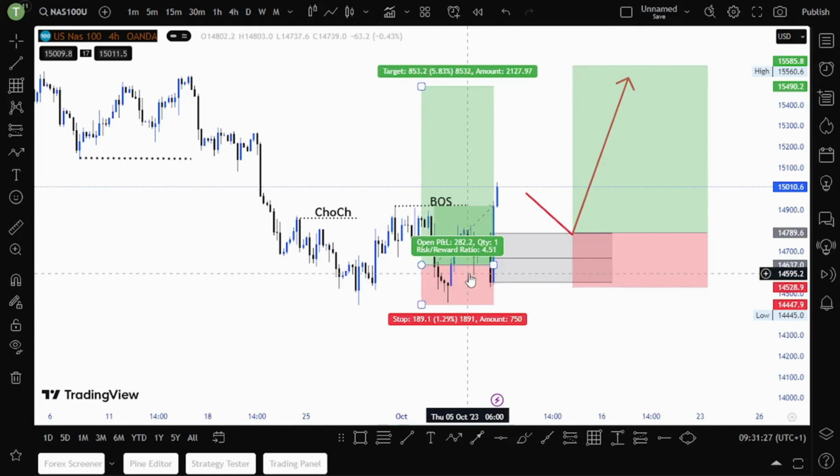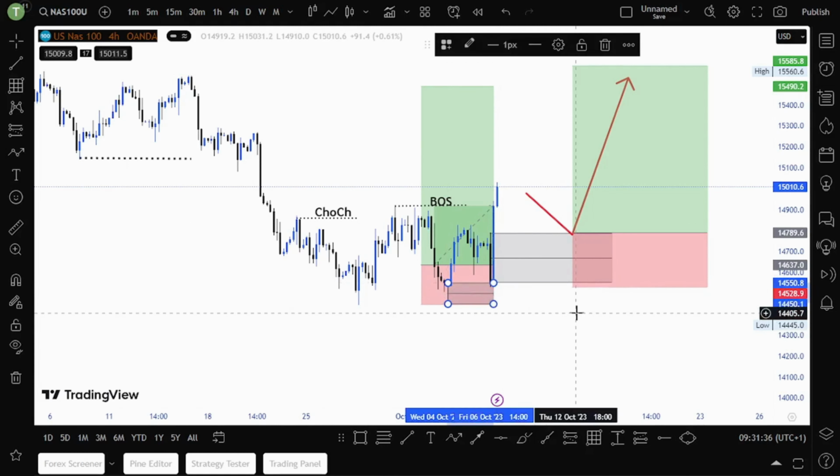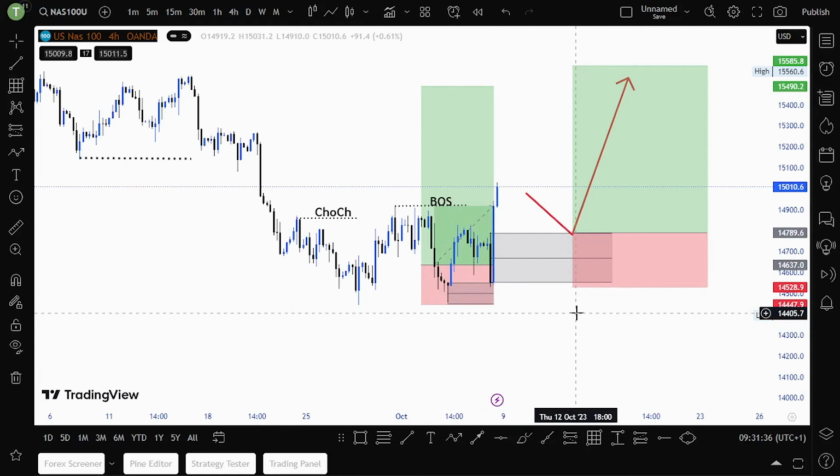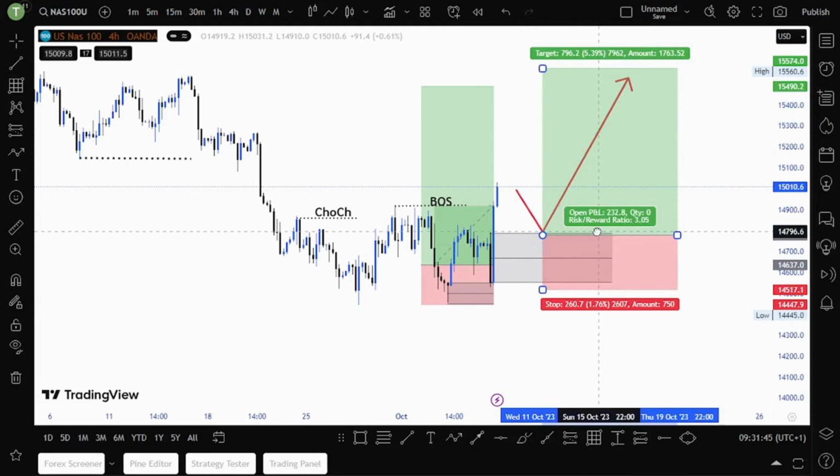Almost taken out by the market. So now our re-entry, our second entry, will be here at this demand zone. I will be interested to enter buys at this demand zone once we pull back, because I know price will pull back.